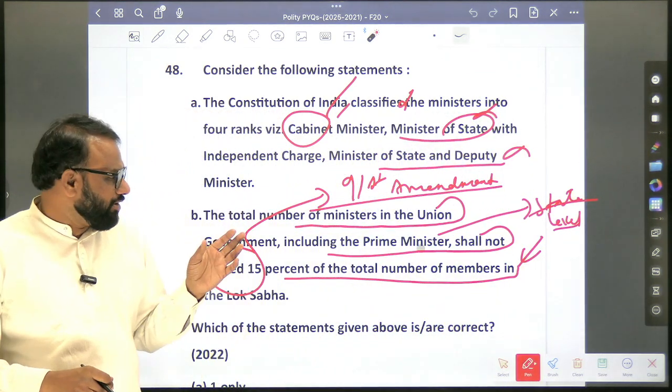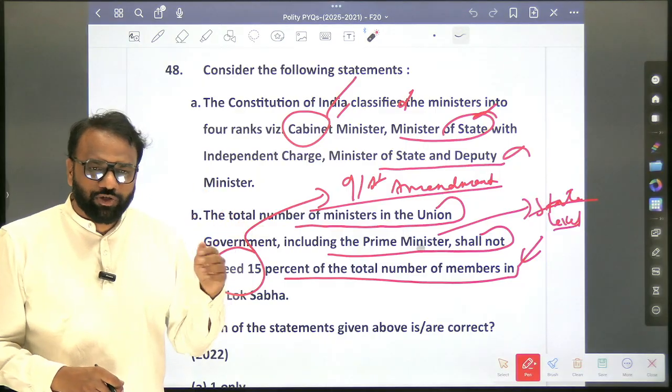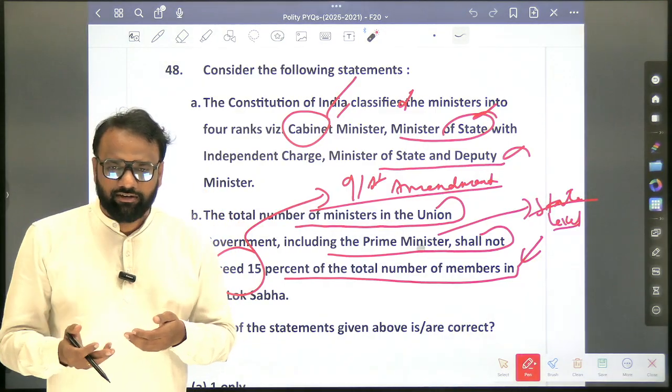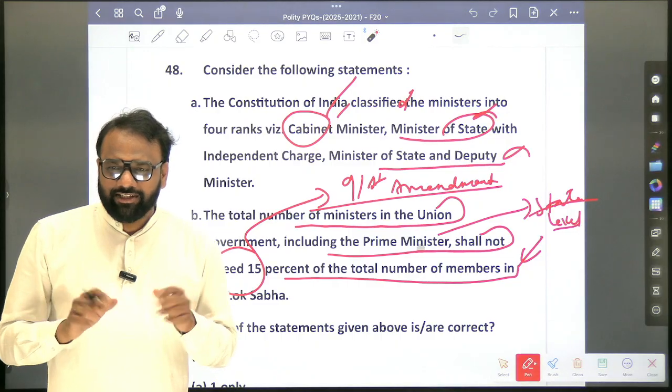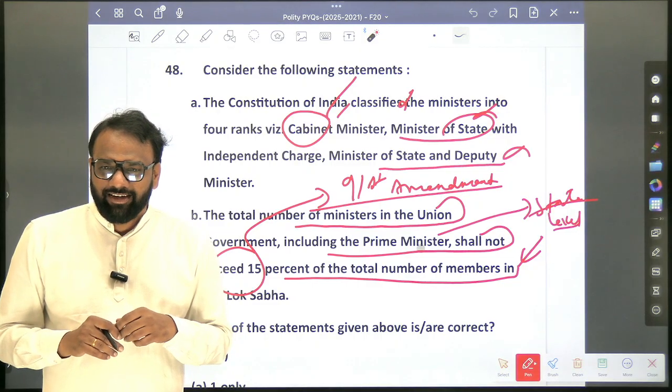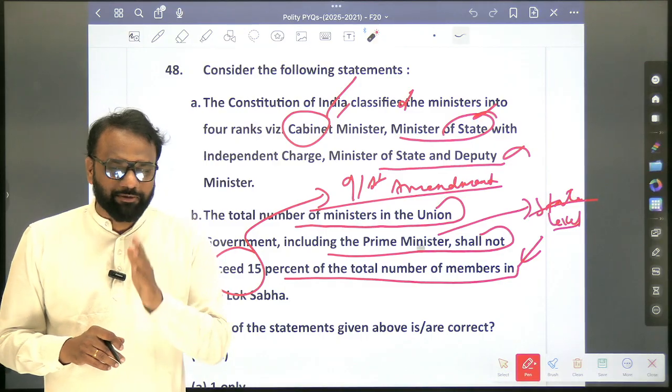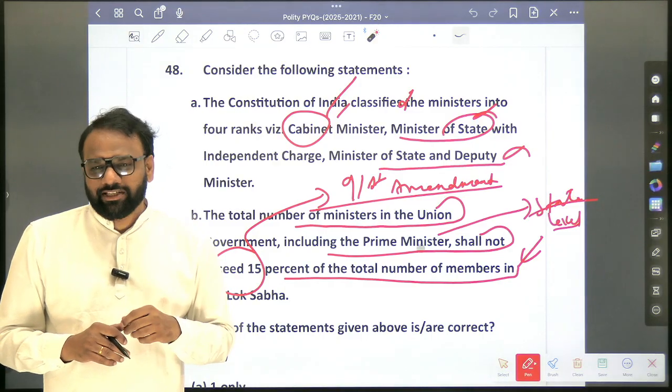So the number of ministers, including the Chief Minister, should not exceed 15% of the total strength of the Legislative Assembly of the state. But again, are there any exceptions? If the state is small and consists of fewer members, is there any exception? Can you give me an example? List the exception.